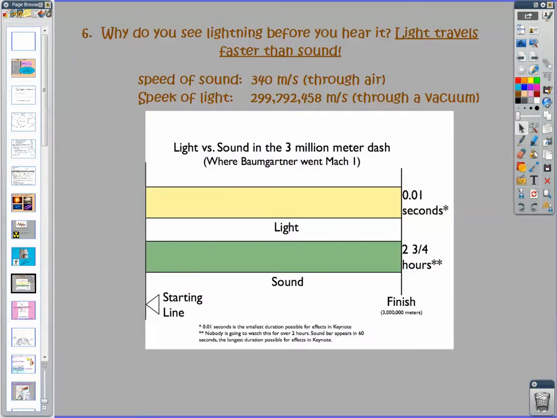In fact, we think of sound as being something that's pretty fast, but the speed of sound is only about 340 meters per second through the air, as opposed to almost 300 million meters per second through a vacuum for light. So the speed difference between them is just absolutely incredible.